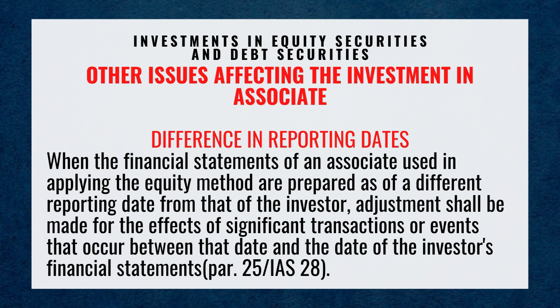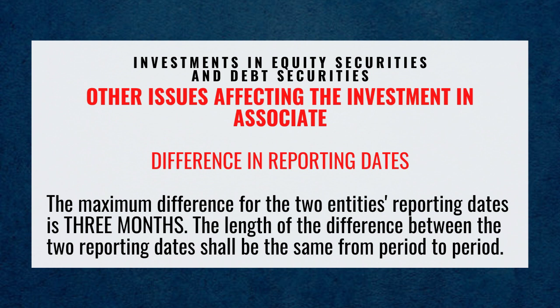Paragraph 25 of IAS number 28. The maximum difference for the two entities' reporting dates is 3 months. The length of the difference between the two reporting dates shall be the same from period to period.